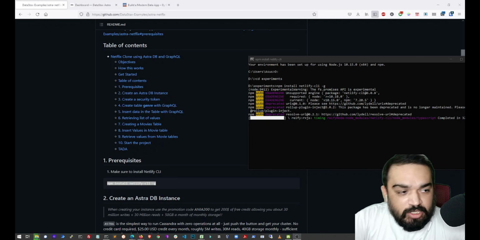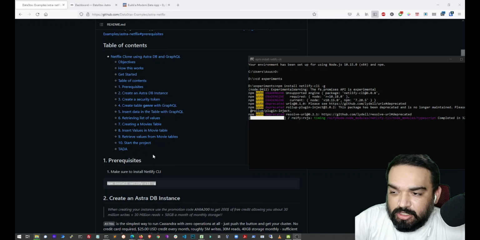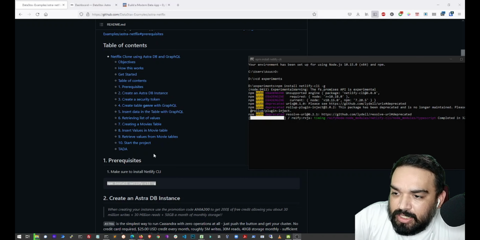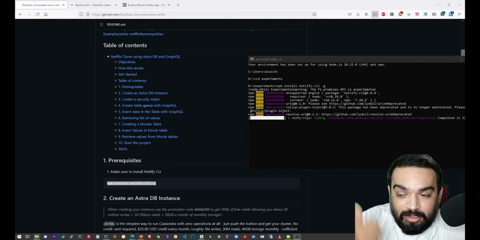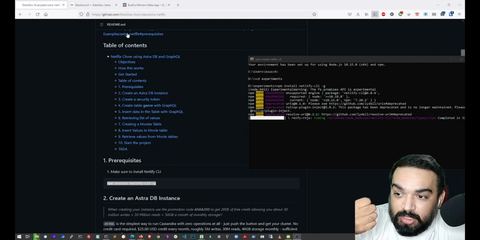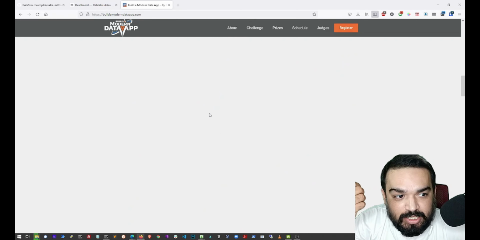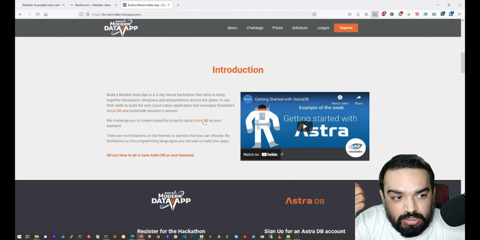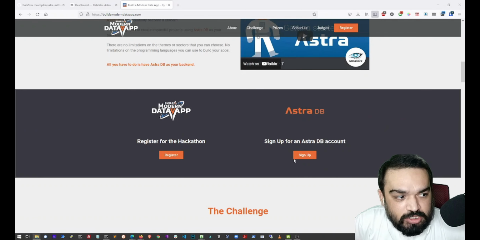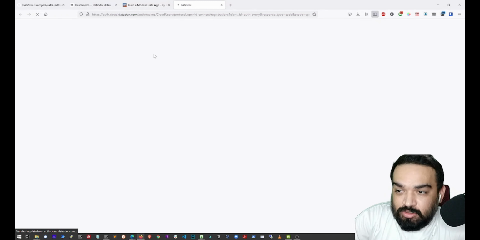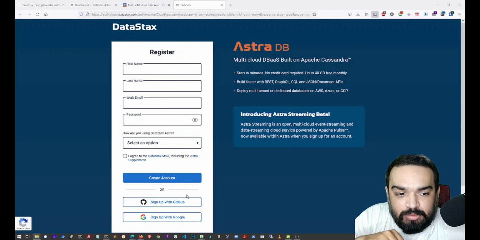While we are installing Netlify based on the instructions here, let me just quickly tell you that some of the things that you need to be able to run this demo are an account on AstraDB platform. I will give you the link to it in the description below. You can go ahead and sign up, or you can visit the hackathon website and just click on AstraDB or just sign up here, right? Once you do that, since I already have an account, yeah, so I'll quickly log in.